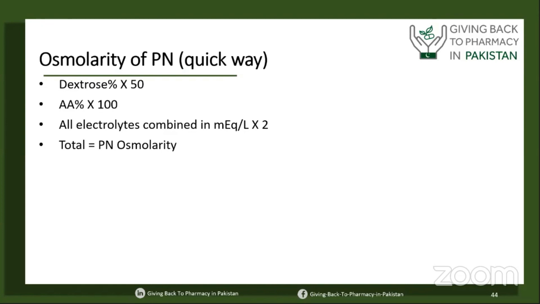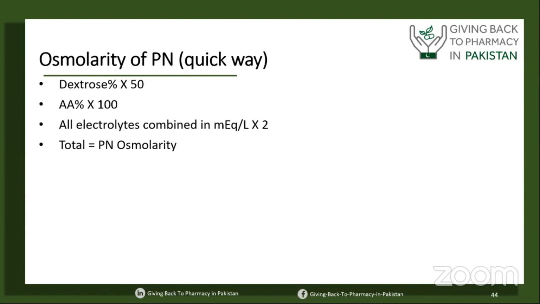For example, if the final percentage of dextrose in the total parenteral nutrition bag is 10, then the osmolarity of the TPN will be 10 times 50, so it's 500 milliosmoles per liter. For amino acid, we calculate the osmolarity by multiplying the final percentage of amino acid in the TPN by 100. For electrolytes, we can calculate the osmolarity of each electrolyte separately, or we can just add 200 milliosmoles to the total osmolarity of dextrose and amino acid.